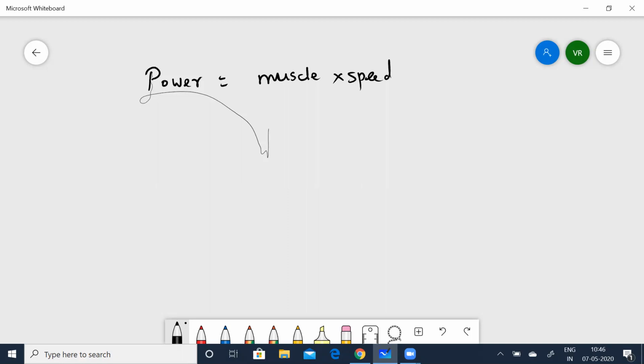So now you know power is nothing but energy by time. So I can write power is equal to energy divided by time. Energy is nothing but force into displacement. So finally, when I substitute, force is MLT to the power of minus 2, into displacement, which is now going to be L.